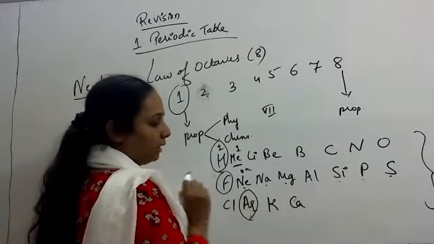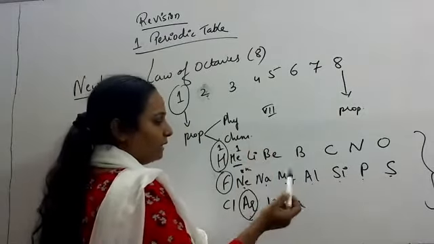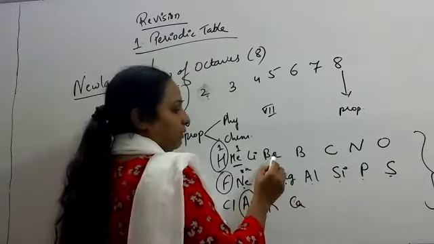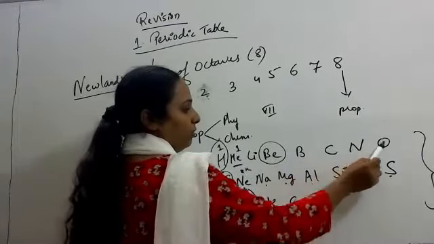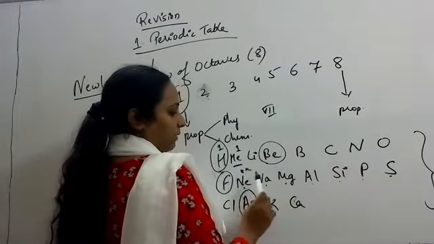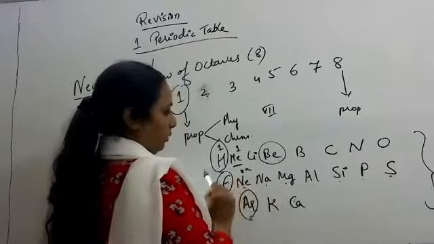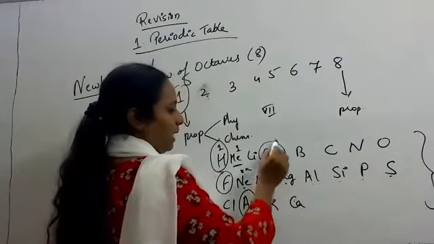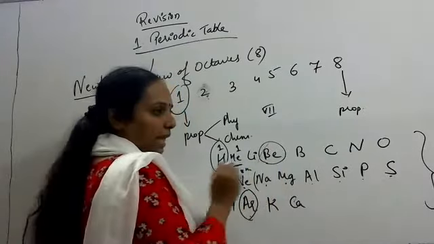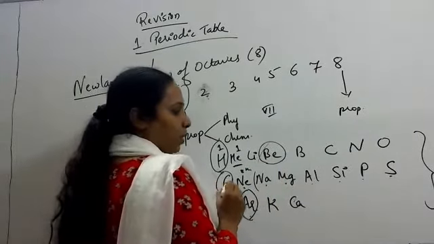So neon and argon have the same properties. If we consider beryllium as the first, 1, 2, 3, 4, 5, 6, 7, 8, sodium comes as the eighth element. So beryllium and sodium have similar properties.